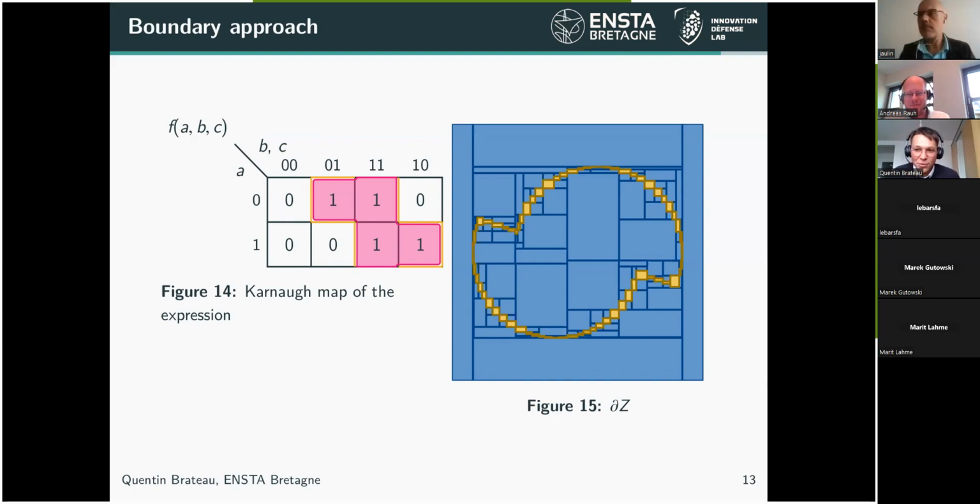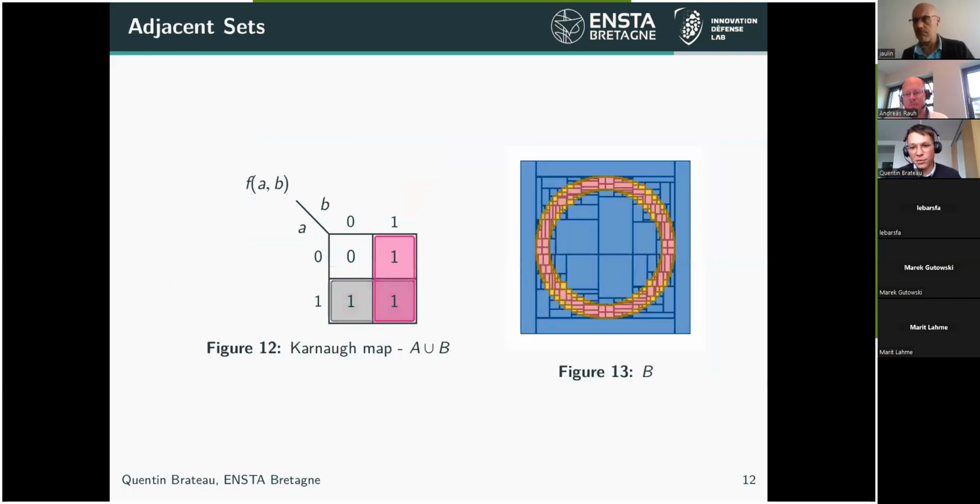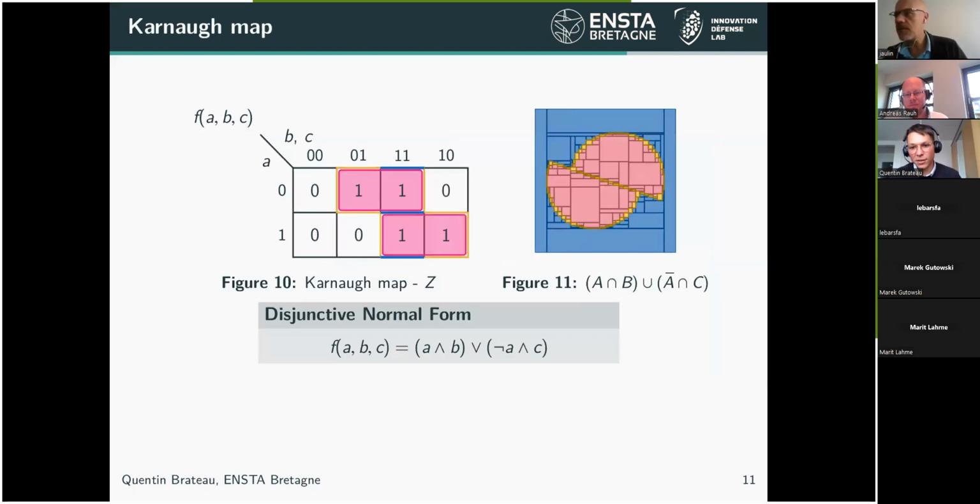But maybe to characterize the common boundary between the two sets A and B and not A and C here. So that's the fake boundary, exactly the fake boundary here. If we want to characterize the common boundary between the two sets, we could just do a contractor on the union of these two sets, and the common boundary will belong to the two sets.